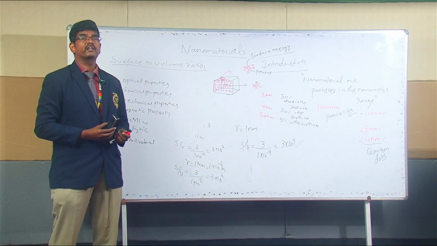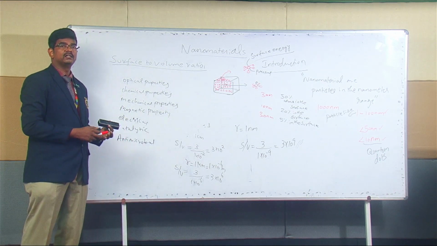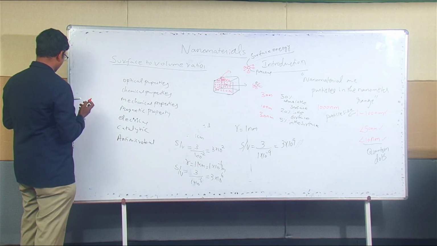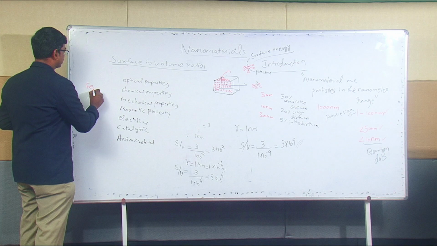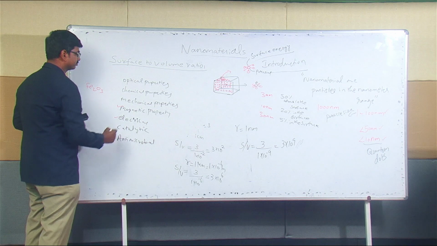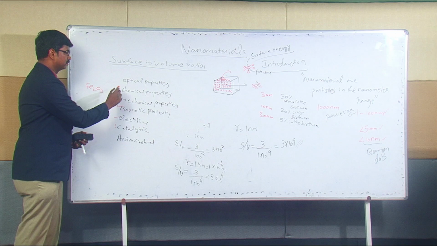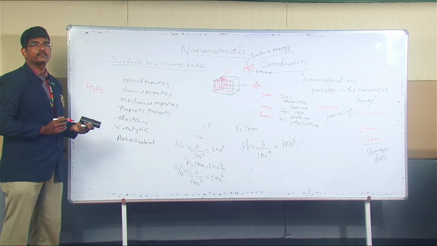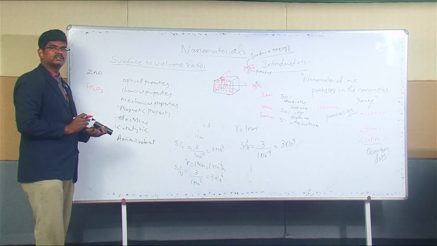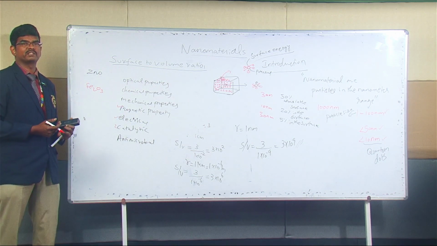It depends on what kind of material we are taking, right? So we cannot say every material can exhibit every such behavior. For example, if I take Fe2O3, then I can talk about magnetic behavior, electrical behavior, and catalytic and a few other properties can also be added to it. But if I take zinc oxide, ZnO, ZnO cannot exhibit this magnetic behavior. Magnetic property cannot be exhibited by ZnO.